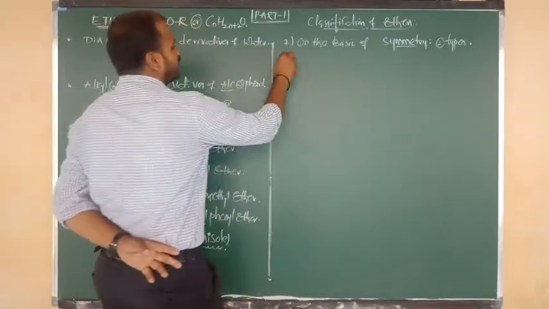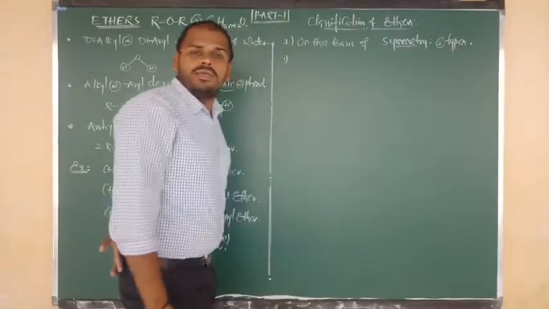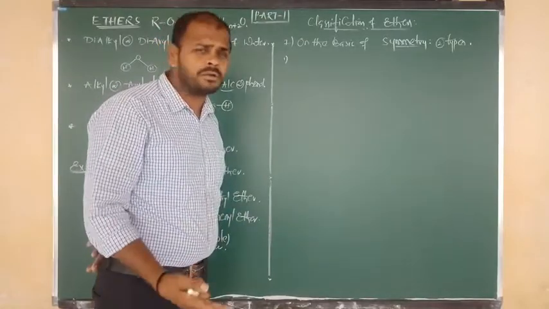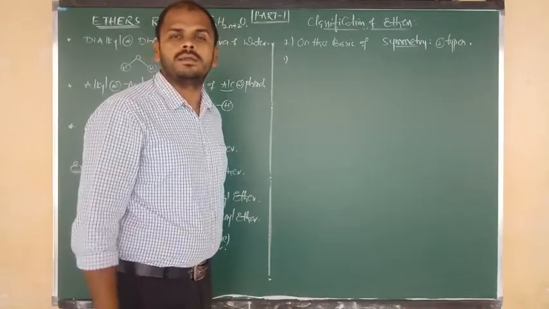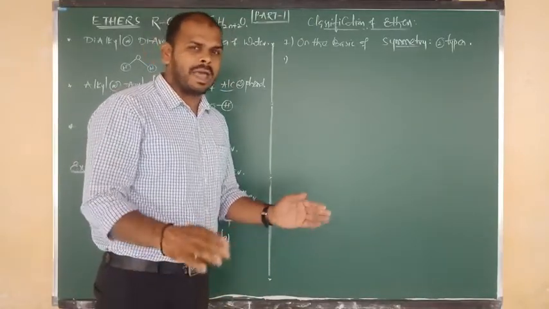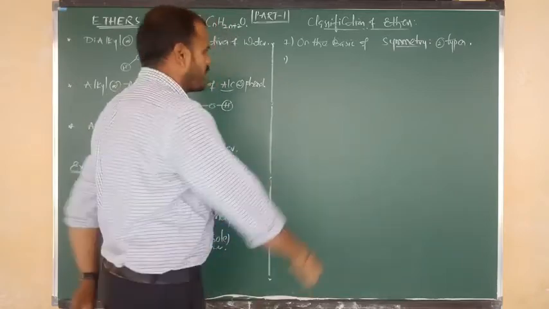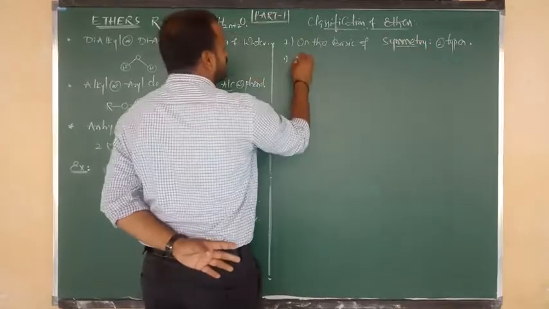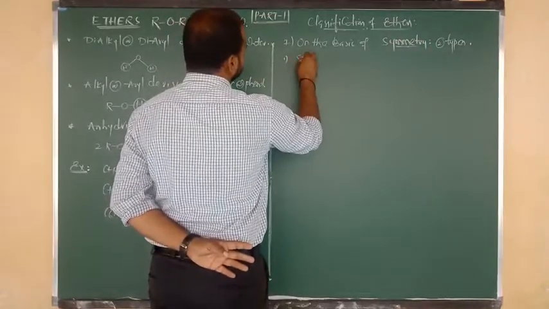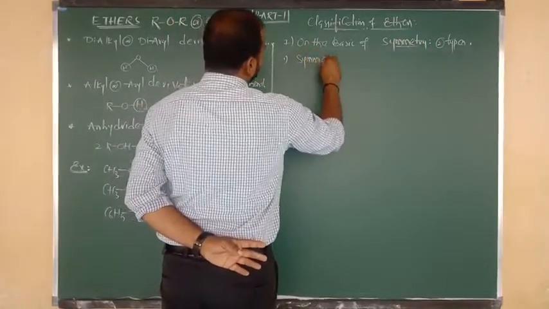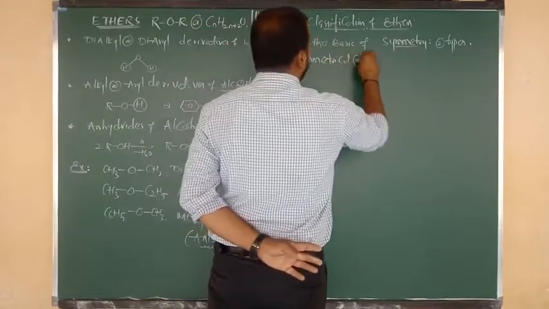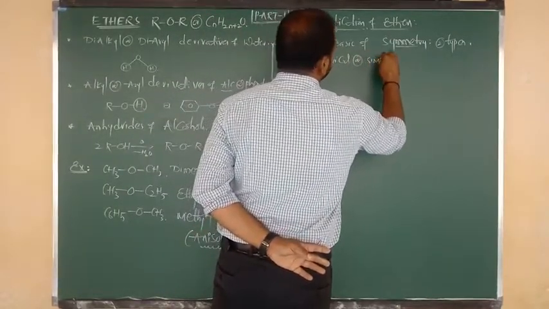On the basis of symmetry only, I have said that ethers are classified into 2 types. Number 1, simple ethers, and we can say symmetrical ethers. Number 2, unsymmetrical ethers, and also we can say mixed ethers. Okay, so on the basis of symmetry, ethers are classified into 2 types. Number 1 is symmetrical ethers, and also we can say simple ethers.